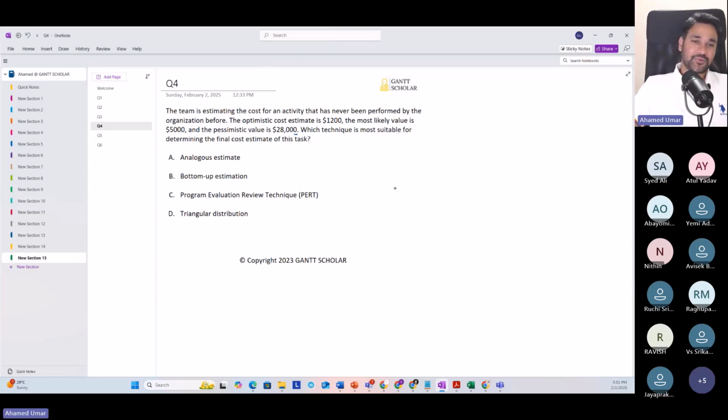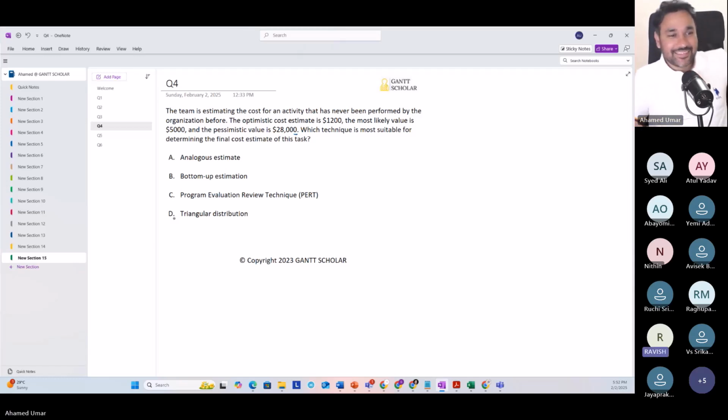Now I want one of you to give me the reason to eliminate option D. I know you guys would have easily eliminated options A and B, but can you tell me on what basis you eliminated option D? Triangular, I'm not aware of it actually.